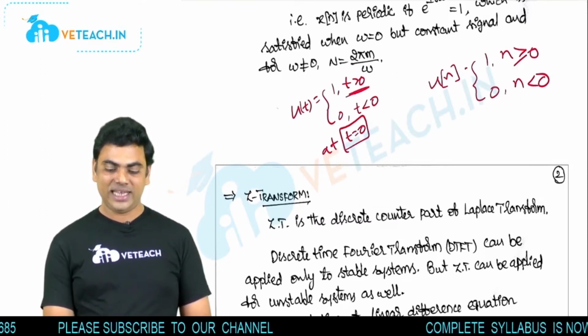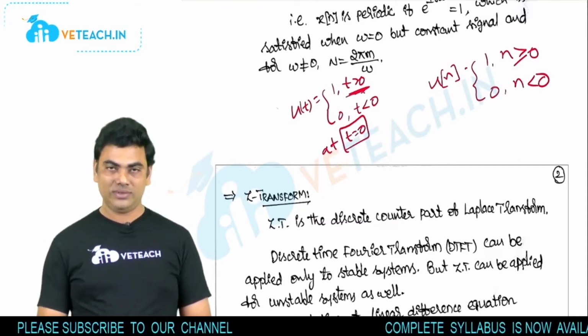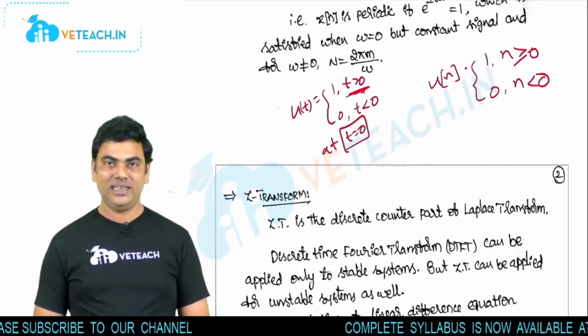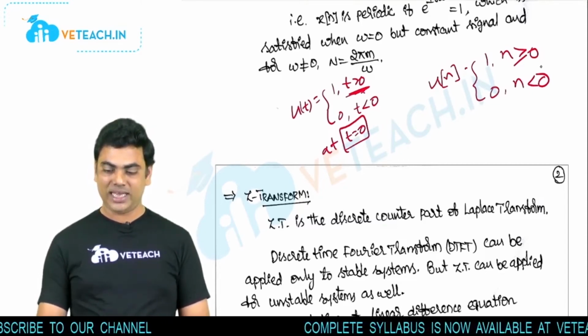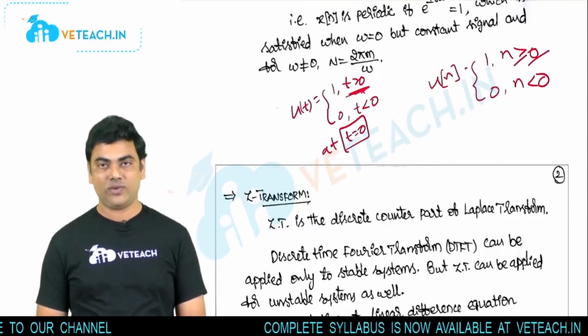See here the difference. Here t is not equal to 0. That means a t equal to 0 condition we cannot mention in the definition. But here we have to write for n greater than or equal to 0.